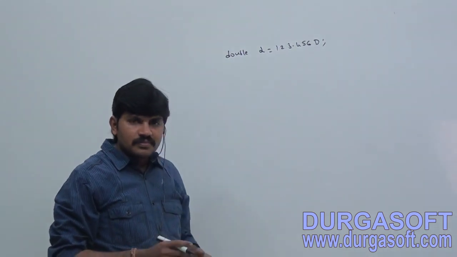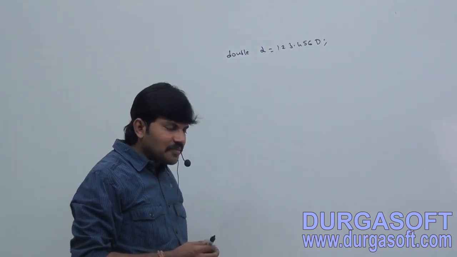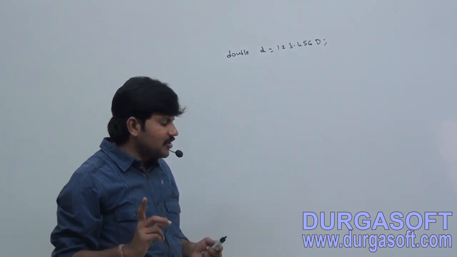Valid or not? Valid or invalid? 100% valid.